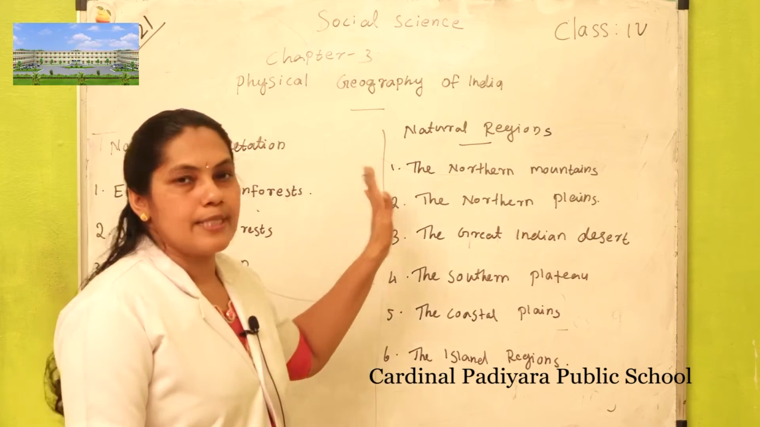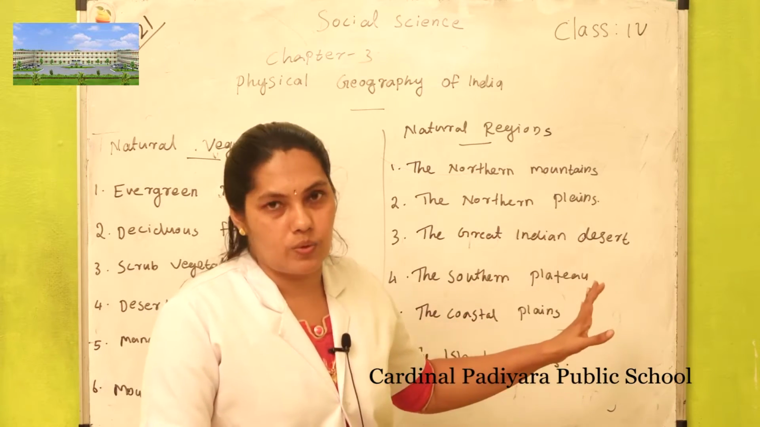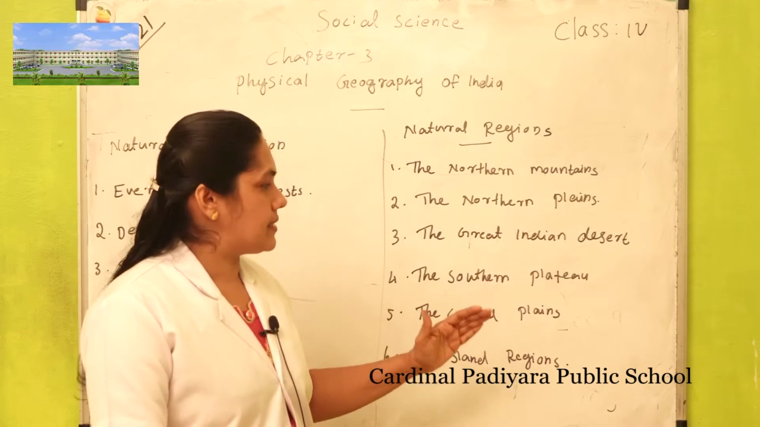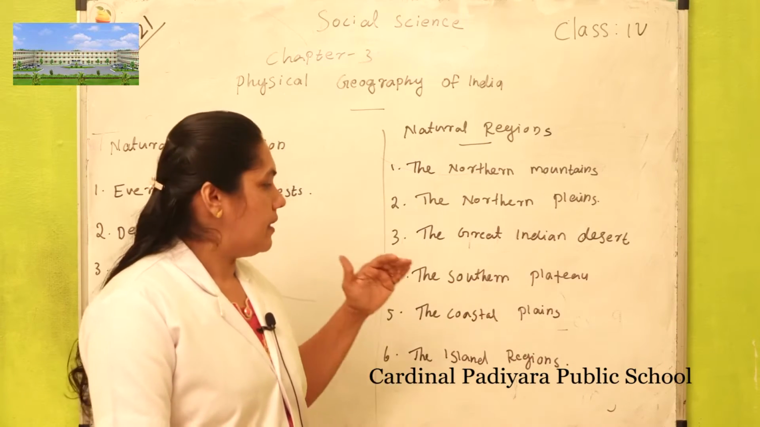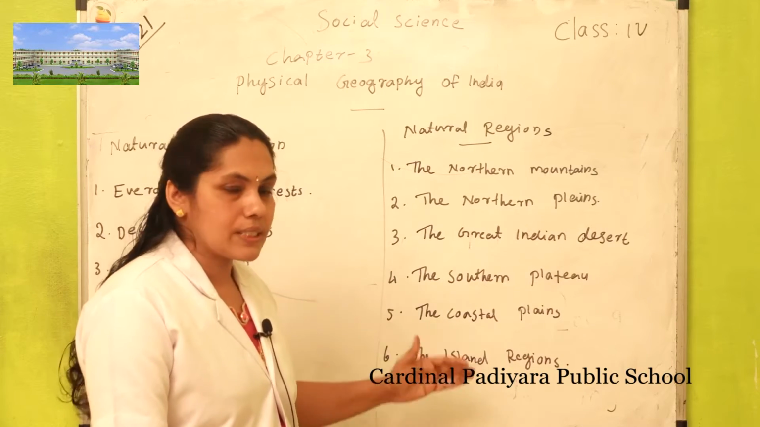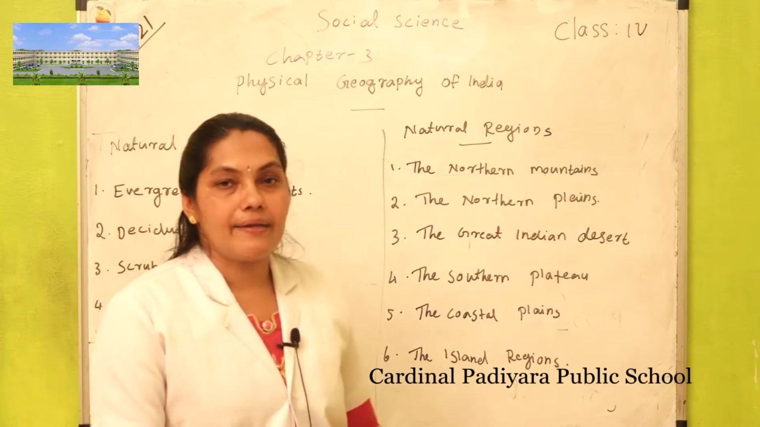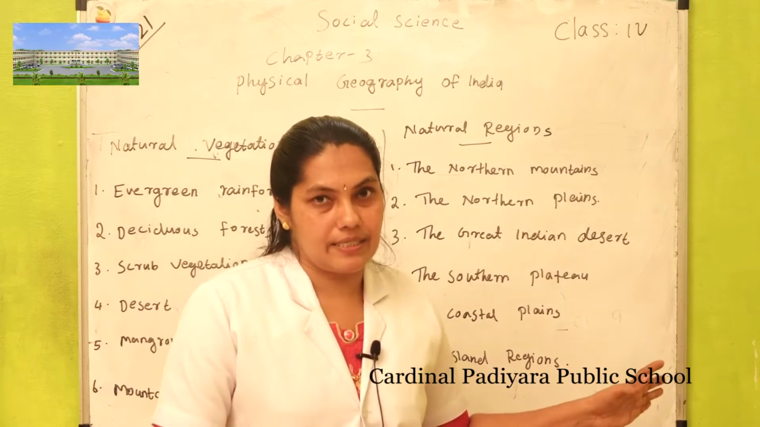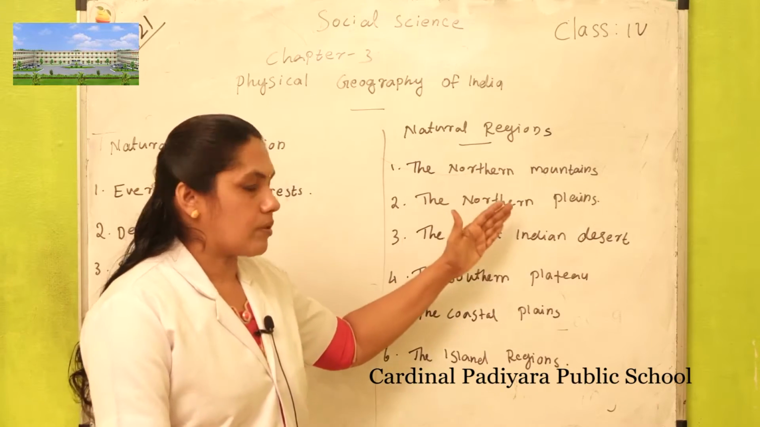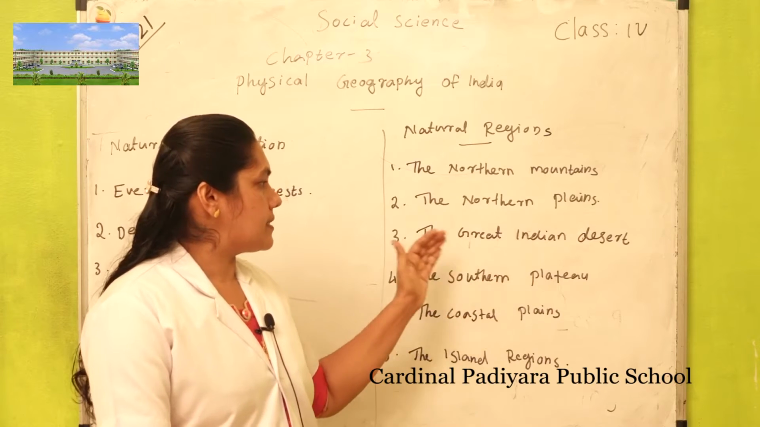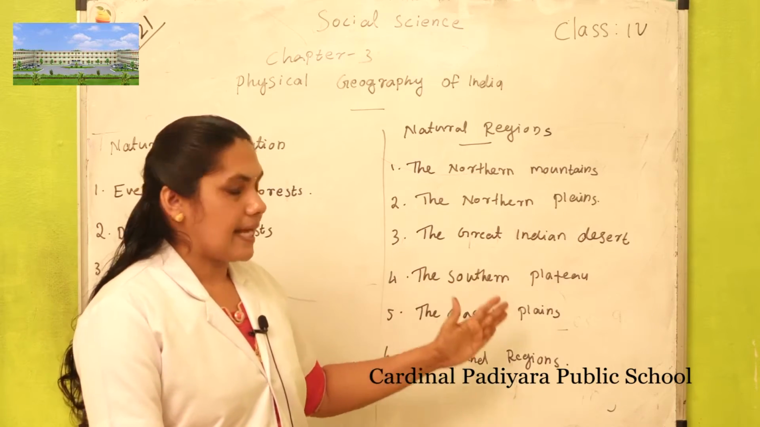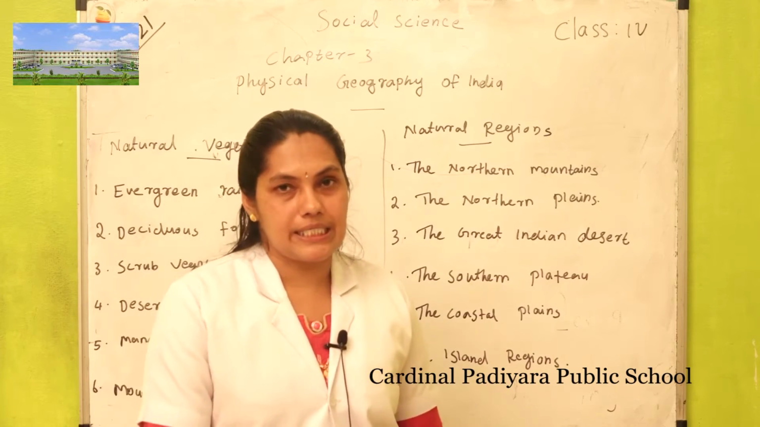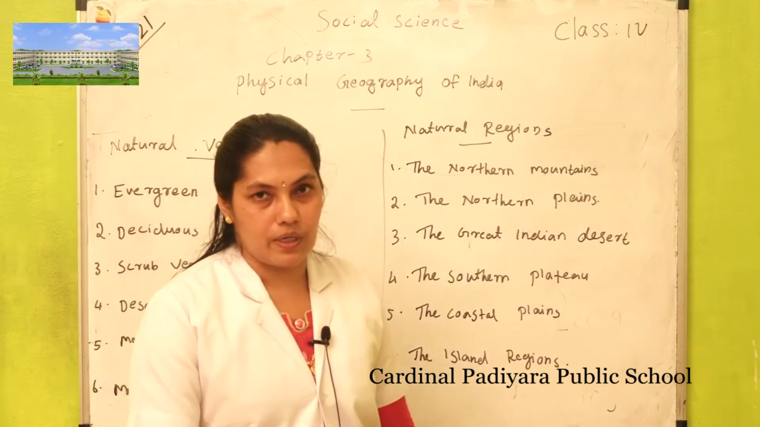In the same way, there are 6 types of natural regions also. They are the northern mountains, the northern plains, the great Indian desert, the southern plateau, the coastal plains and the island regions. These are the 6 types of natural regions.